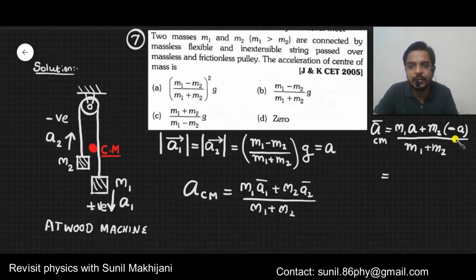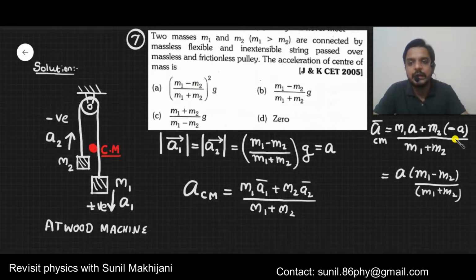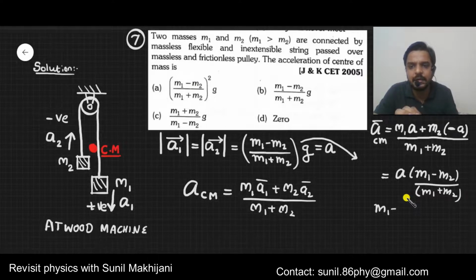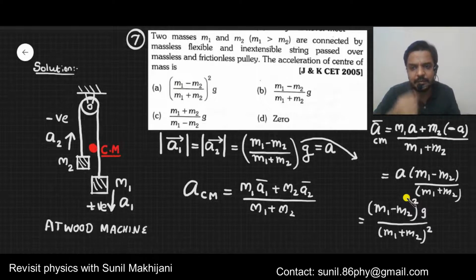Now if you look at it, a is common in the bracket, m1 minus m2 upon m1 plus m2. Now we just need to put the value of a. The sign of a we have already put, now just the magnitude of this a. The magnitude of this a is this one, and you just need to substitute it here. When you substitute this value of a, you will get m1 minus m2 g divided by m1 plus m2, but here squaring will come like this. So ultimately this will be the acceleration of the center of mass.